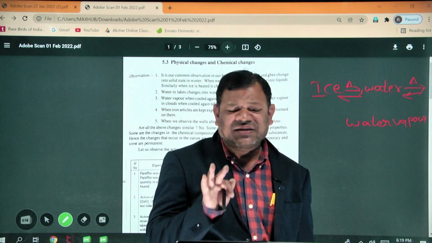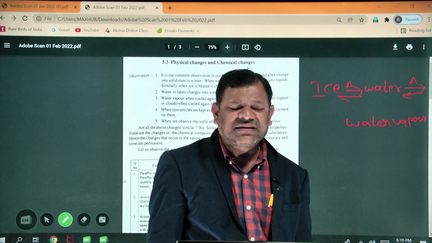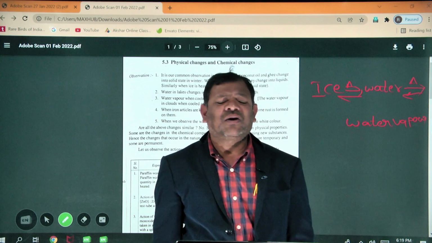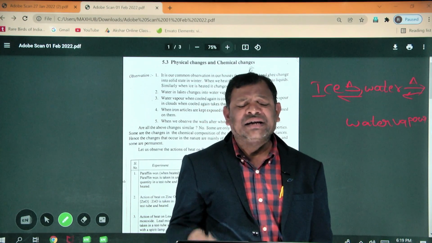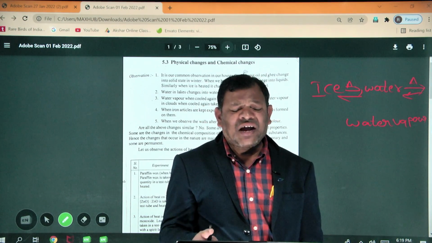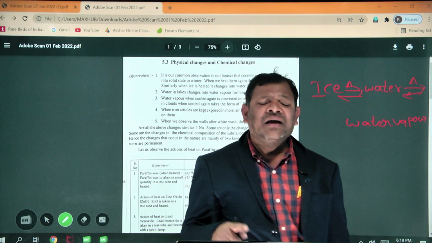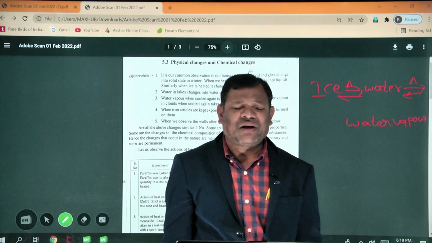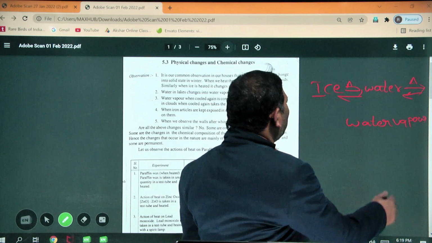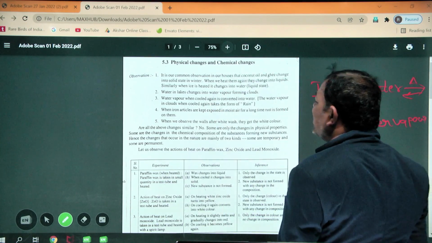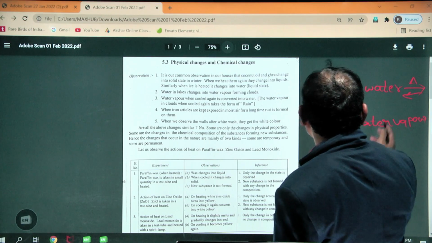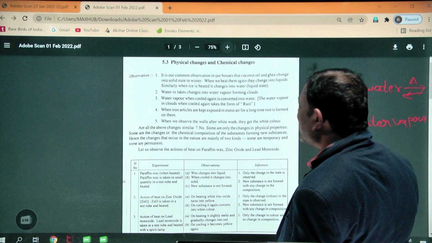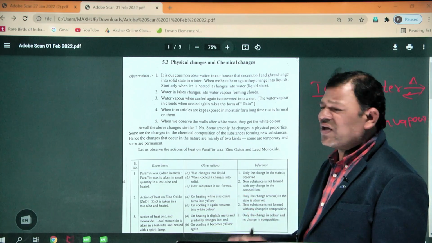Actually, matter has 3 states: solid, liquid and gas. When you apply heat to a solid, it changes into liquid. When you apply heat to that liquid, it changes into water vapor. This water vapor you can cool again, and it changes into water. This water again you can cool. Already in the previous class we have studied this.